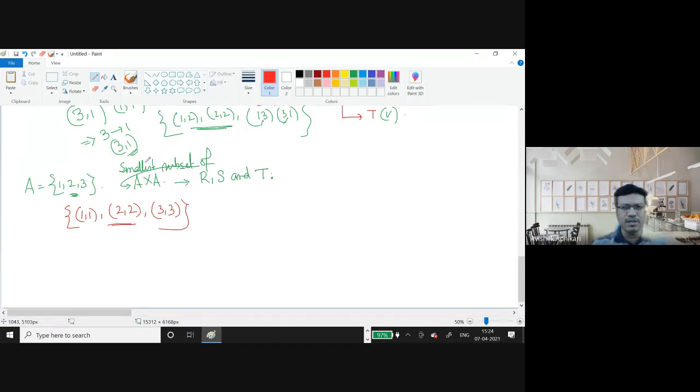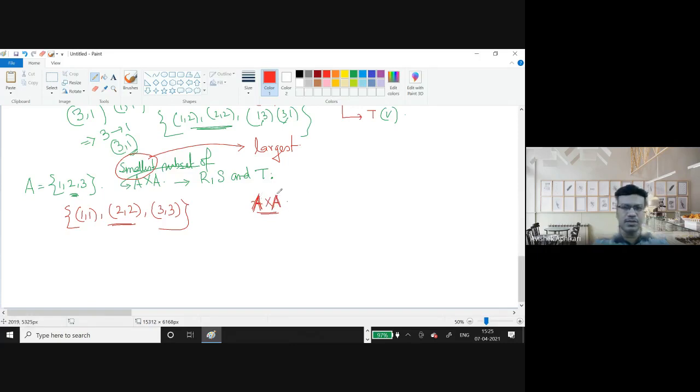Now tell me, instead of the smallest, what is the largest? A cross A. Yes, A cross A. So the largest subset would be A cross A, which contains all the elements. I mean, not the power set of A cross A, but A cross A itself. Is it clear to all of you?